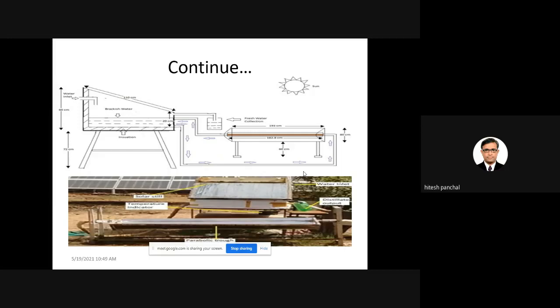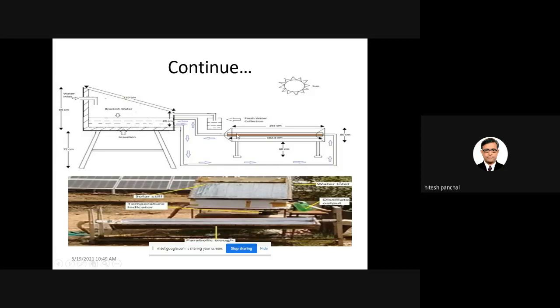Now, the first experiment with the solar still and parabolic trough collector: you can see two figures. The first figure is a line diagram, and the second one is the experimental setup. Here one pump is not shown. The cold water passes through the receiver tube, which receives the sun rays, and it becomes hot water.